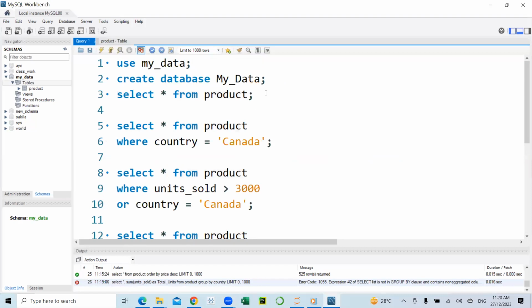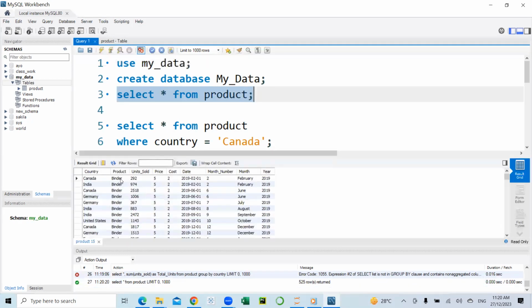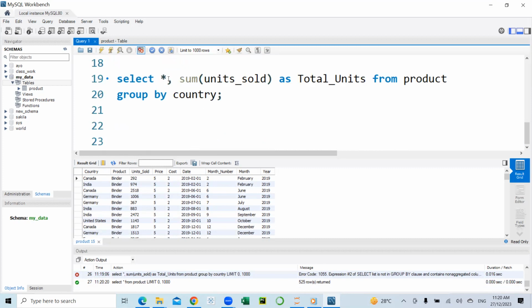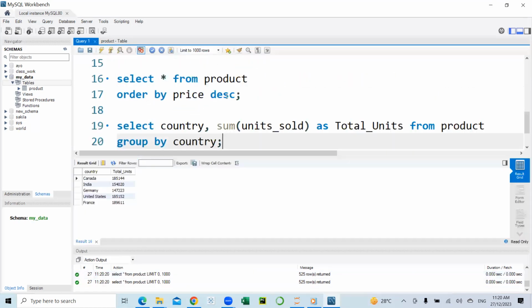For example, on the table, I think we have a product column. Yes, the product column cannot be aggregated. For example, the date column cannot be aggregated. The month column cannot be aggregated. So because of that, the database had to return this error message. So what we are going to do, we are only going to select the country and units sold for the group by statement. So I'm going to remove the asterisks and put the country and sum of units sold. So let's try this out again.